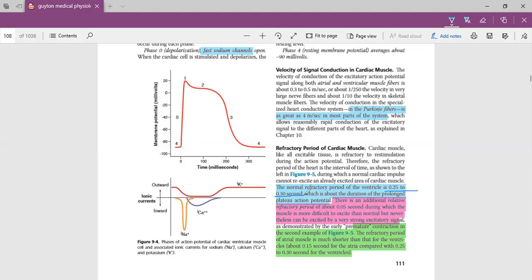There are two types of refractory period: absolute refractory period and relative refractory period. What is the difference between them?